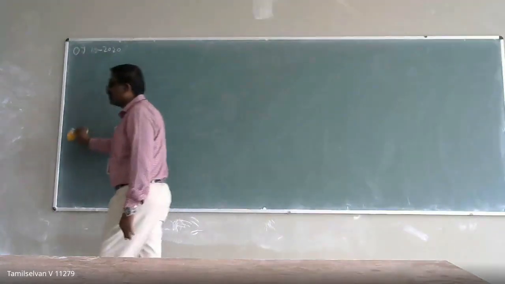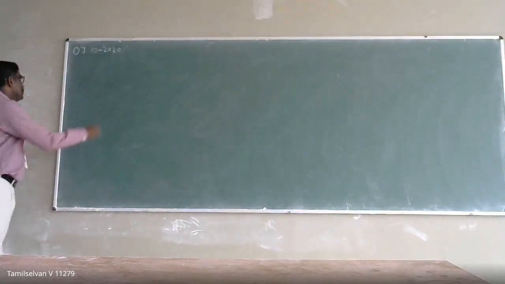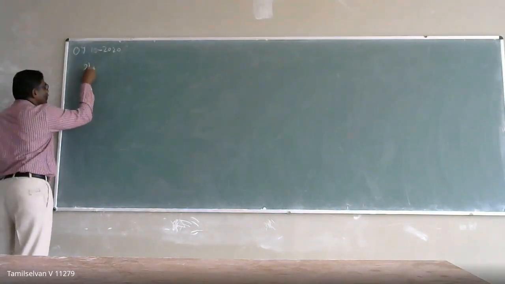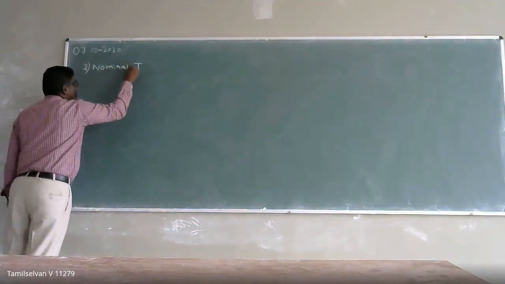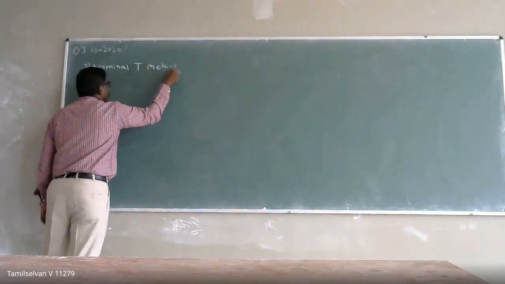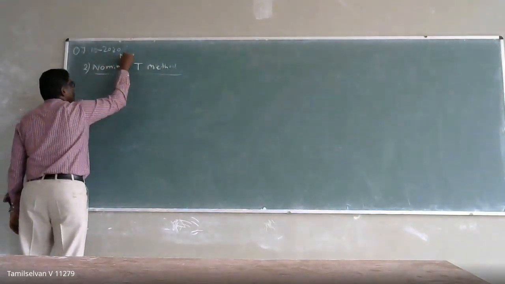Once you are able to draw the equivalent circuit, then you can draw the phasor diagram of the equivalent circuit. So we are going to analyze the performance of our medium transmission line.